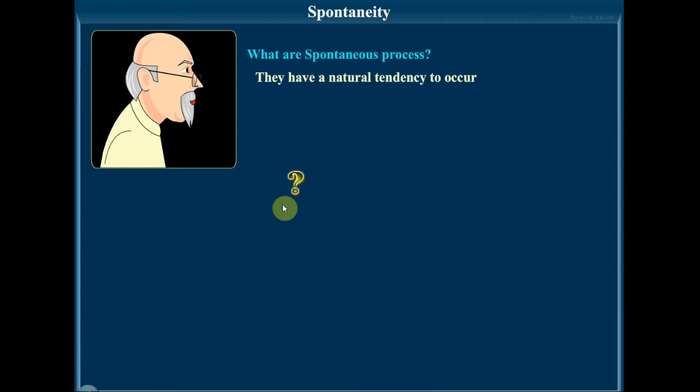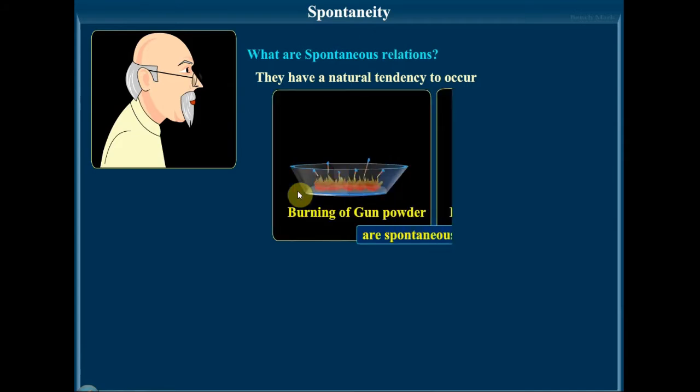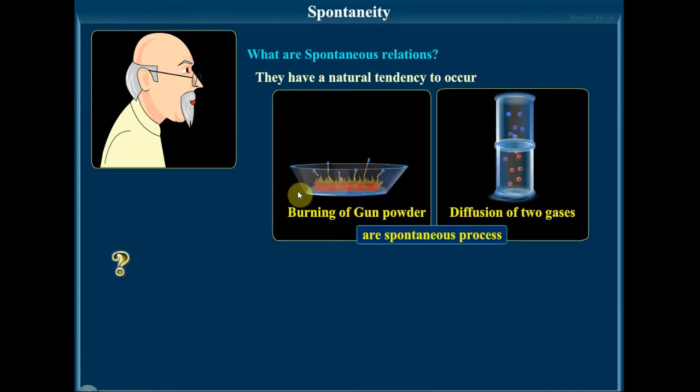That is, a reaction which has the potential to proceed without the assistance of any external agency once proper conditions are set. So under the proper conditions, it will move only in one direction. And that is what is written here. They have a natural tendency to occur only in a particular direction. Some examples of spontaneous processes are shown here.